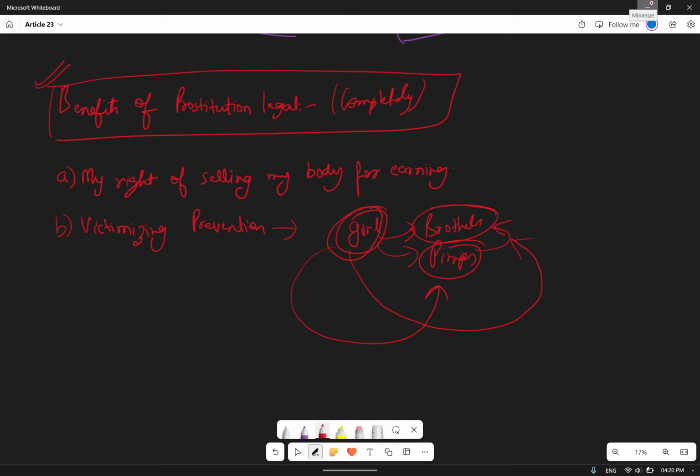Now that girl is always in fear that if the police are not good, if they have a nexus with the brothels and pimps, they will connect me with such cases and I will be arrested. There is a scenario where among 1,800, such cases have happened. To remove such fear, we should make prostitution legal. This is one of the statements.